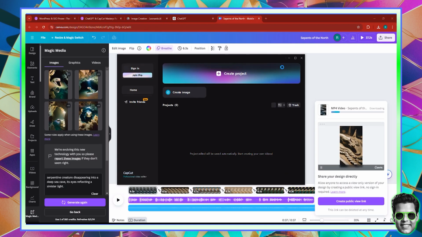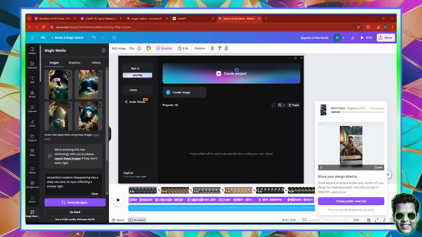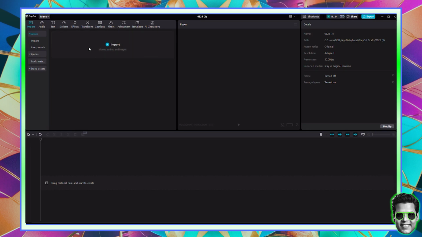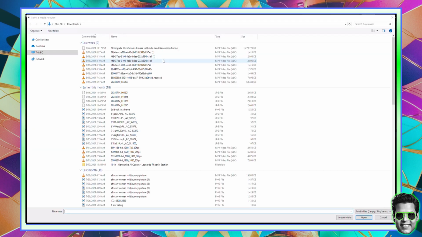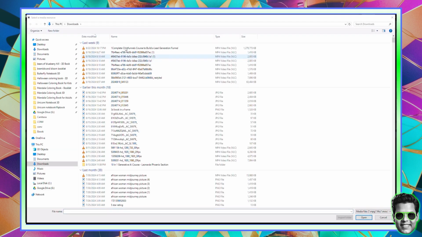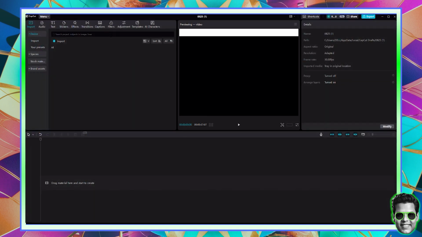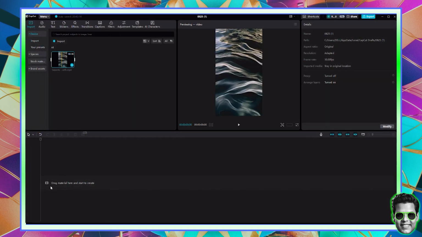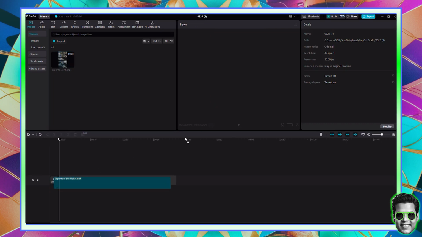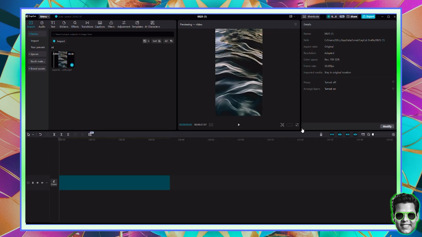Here inside of CapCut, go ahead and click create a project. All right. So once inside of CapCut, click the import button and you can actually import your video. So Serpents of the North, import, and then you can drag and drop your video into the cover. And basically, once you drag your video into the cover, we're just going to do a couple of things before rendering and watching the video together.